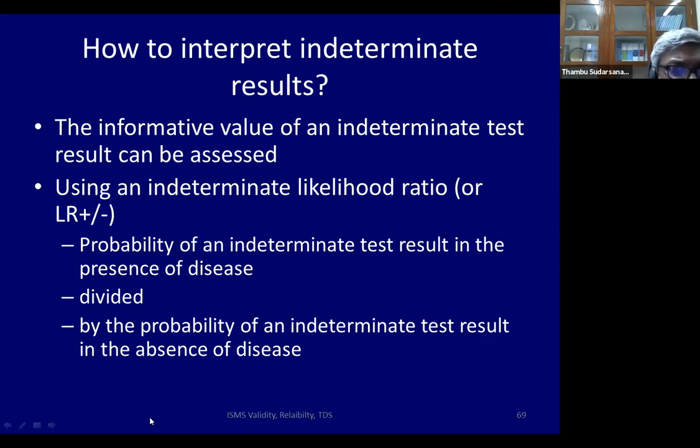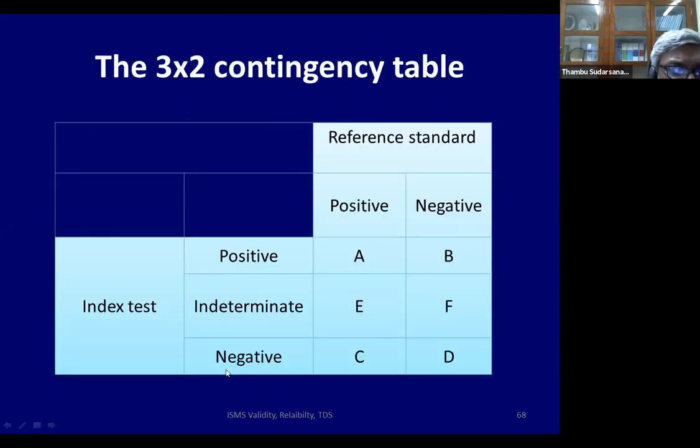How do you interpret the results in this? We must do a likelihood ratio, LR positive or negative. The probability of an indeterminate result in the presence of disease, divided by the probability of an indeterminate result in the absence of disease. So I just go back: the probability of an indeterminate result in the presence of disease, you get this probability divided by the probability here, and that will give you the likelihood ratio for the indeterminate result. That's how one does the interpretation of a 3 by 2 table.